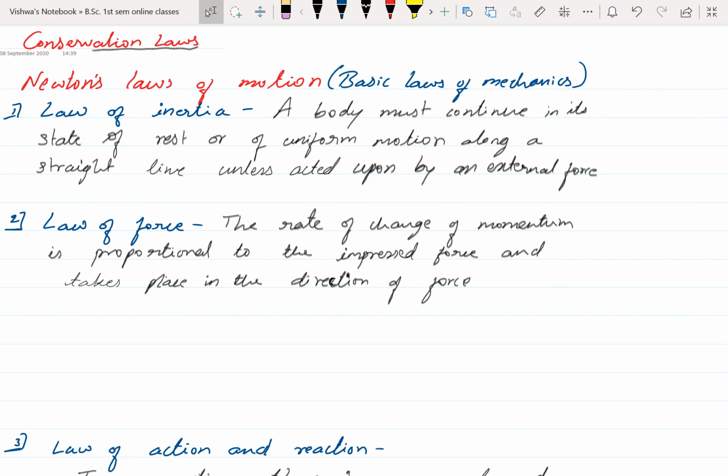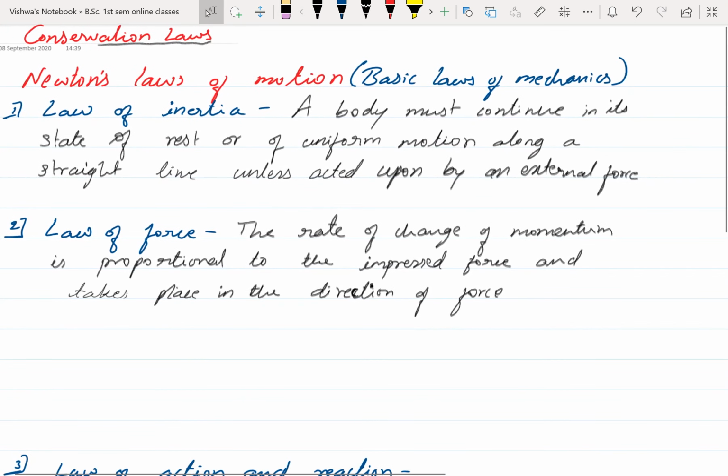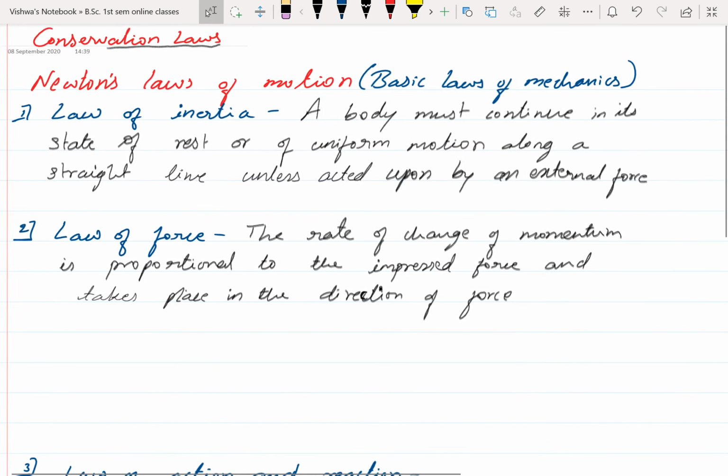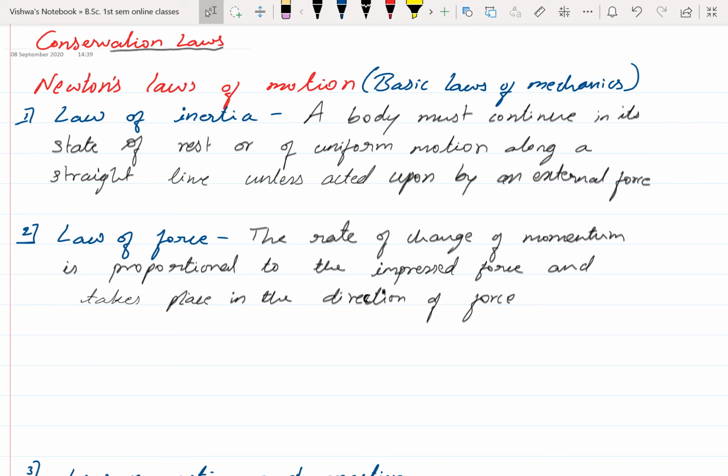Welcome back. In the previous video I gave some information about this course as well as the syllabus of the first semester, and also briefly described the syllabus of the first unit, conservation laws. Now in this class I am going to start the syllabus. This chapter is related to mechanics. Before stepping into the syllabus, I am going to explain briefly the basic laws of mechanics.